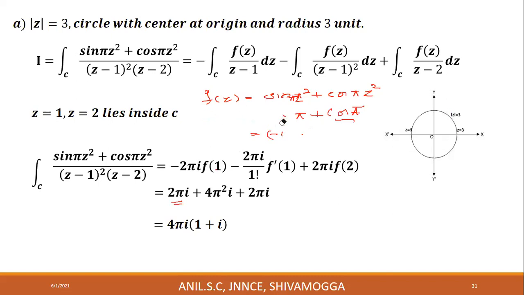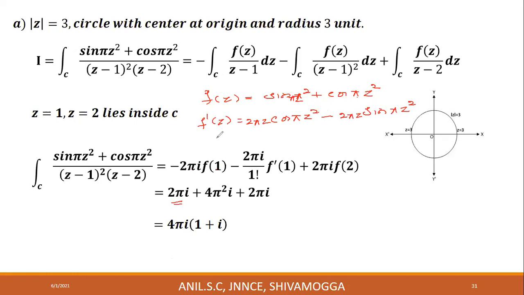Next, f dash 1 is to be determined now. F of z is equal to sin pi z square plus cos pi z square. Therefore, f dash z is, differentiating, derivative of sin pi z square is cos pi z square, derivative of pi z square is 2 pi z, plus derivative of cos pi z square is minus sin pi z square, derivative of pi z square is 2 pi z.